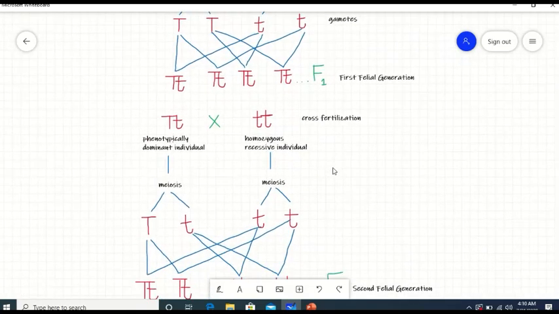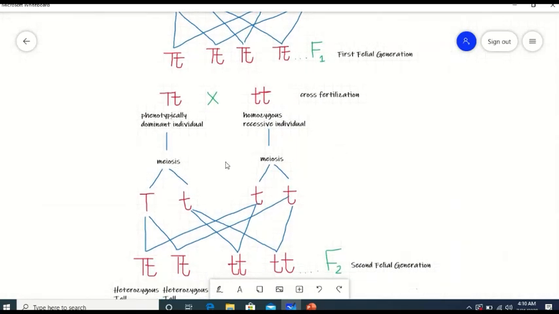After meiosis, what are produced? Gametes are produced.